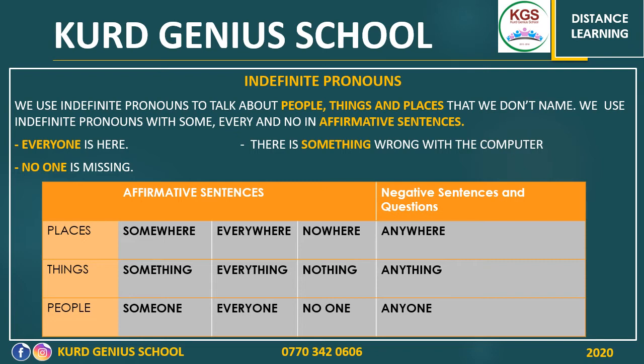So we don't need two negations in one sentence. Later, we will talk about negative sentences and questions, where we use anywhere, anything, and anyone. But leave that for now. Let's talk about the other 9 indefinite pronouns in detail in affirmative sentences.